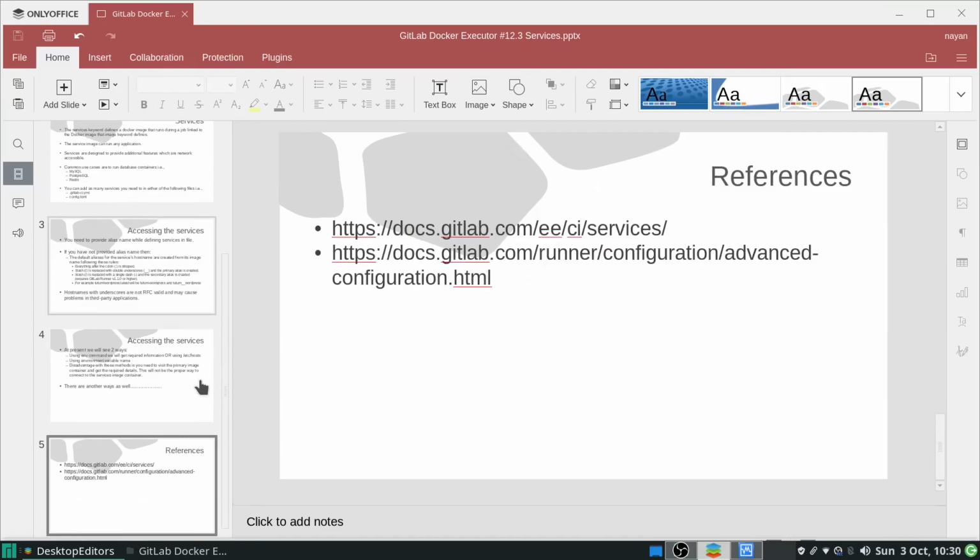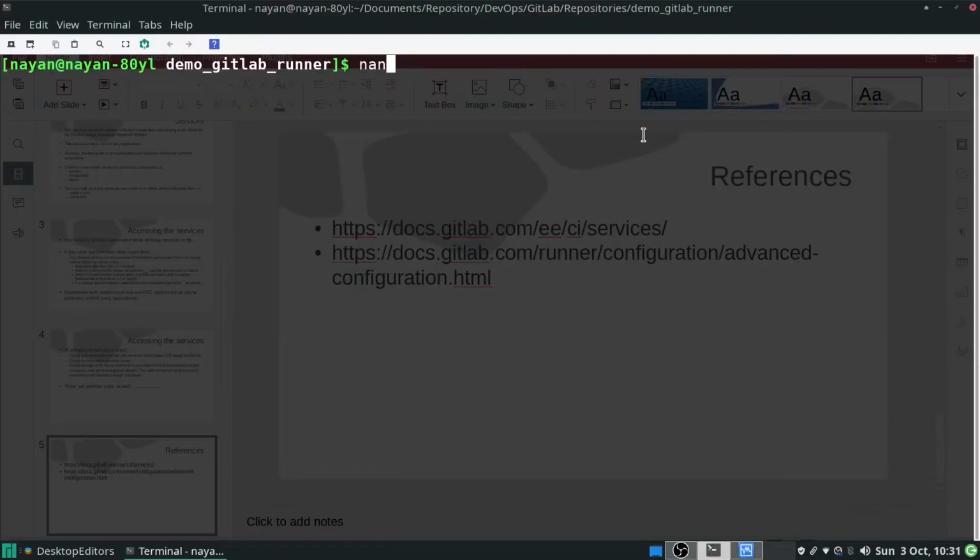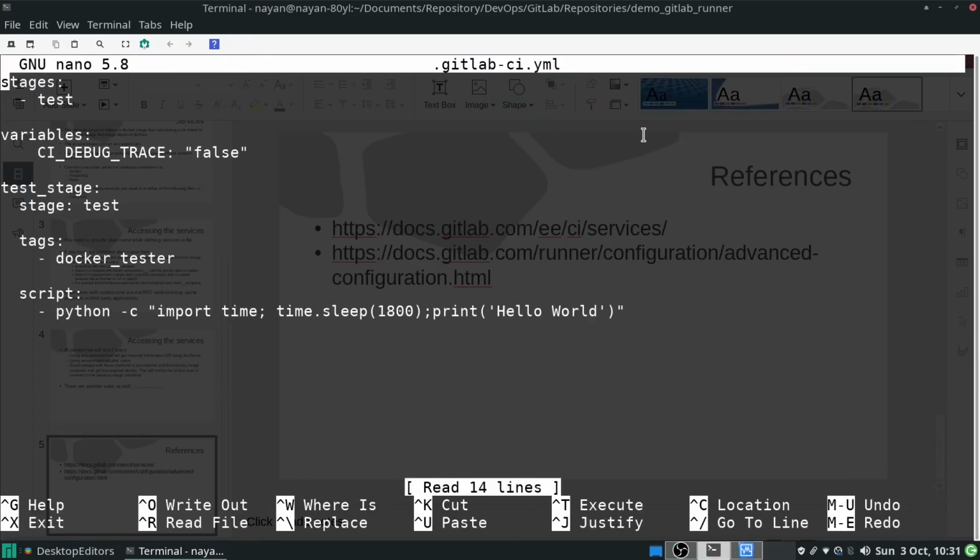Now, first of all, let's see the .gitlab-ci.yml file and its content. Let's execute this command, nano .gitlab-ci.yml. At present I am in my GitLab repository, and from that repository I am executing this command. Okay, so I have used only one stage, that is the test stage. I don't want to trace the debugging, I don't want to trace the logs, so the CI debug trace will be false.